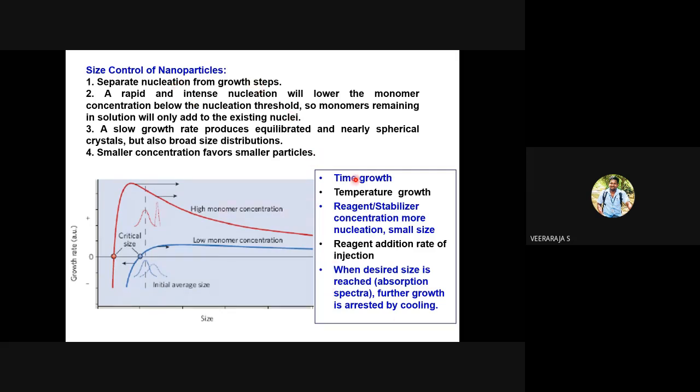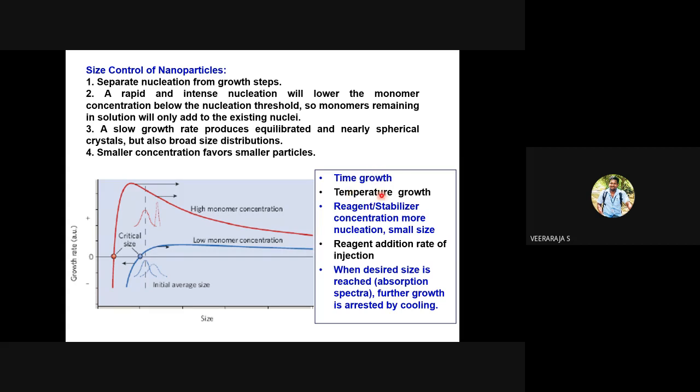Practical parameters. If you lower the temperature, you can get lower size particles. If you conduct the reaction at a high temperature, it generally will lead to larger size particles, because high temperature will lead to sintering, definitely leading to large particle size. Growth will be facilitated. Diffusion of particles will be facilitated, and you will get large particle size. Maybe sometimes random particles also, because growth can be random and particle size also can be random.